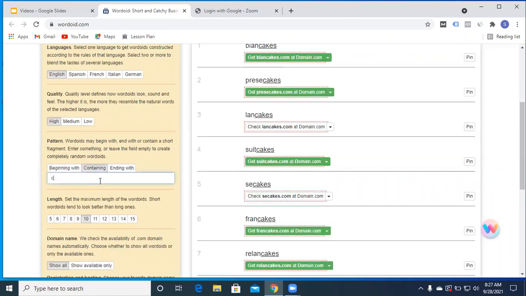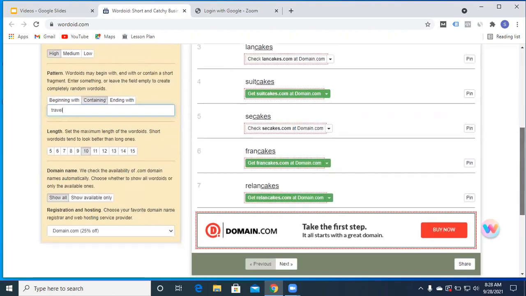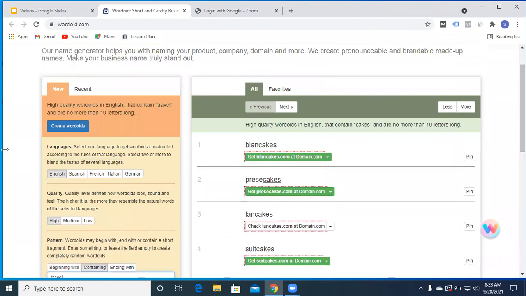So if we are concentrating on a niche like travel, click on travel. This is the length of the words. Travel is having around 336 words. So if we are keeping anything close to 10, it will be good for us. We'll scroll down and just try it out. Create Wordoid.